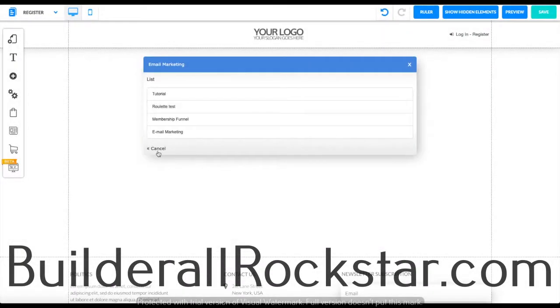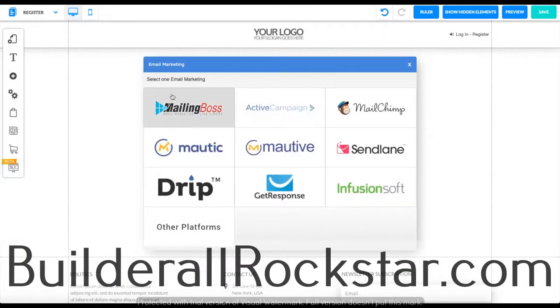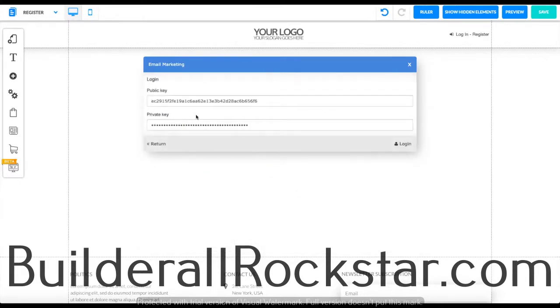And on this page over here, let's go back. On this page over here is where you can link it to MailingBoss or whatever other platform you want to use. But for my case, I'm going to link it to MailingBoss. Once you click on it, you're going to have to put your public key and your private key. These keys you're going to get from your MailingBoss.